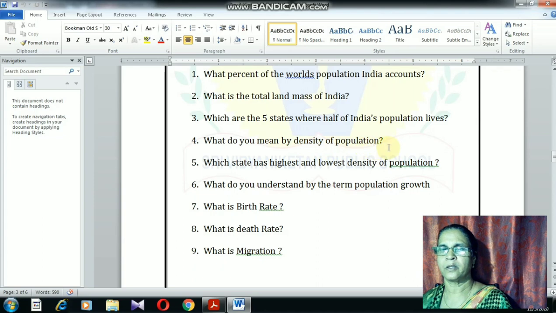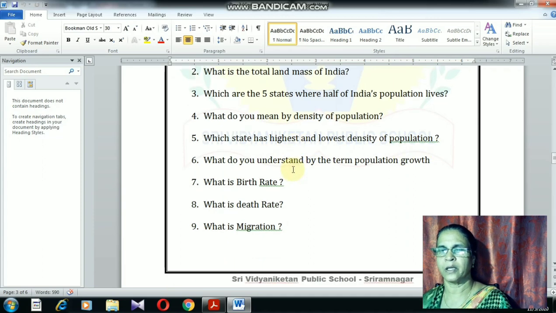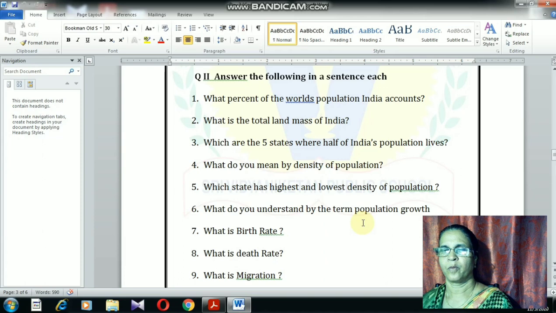What do you mean by density of population? People living in 1 square kilometer area is referred to as density of population. Which state has the highest and the lowest density of population? Bihar has highest density, whereas Arunachal Pradesh has lowest density with 17 people. What do you understand by the term growth of population? This also you are supposed to write.